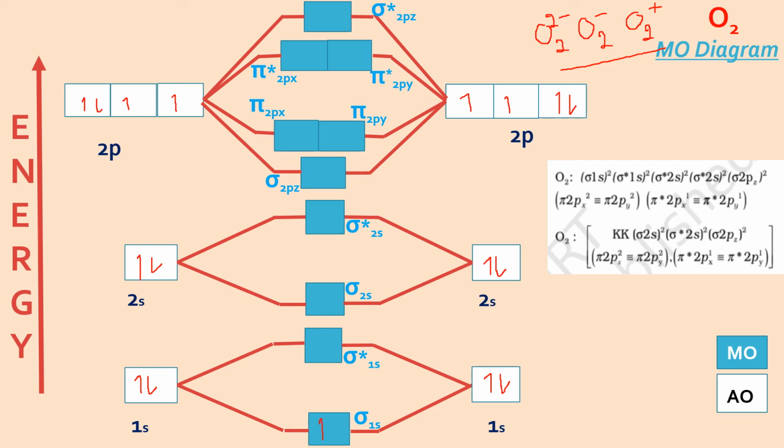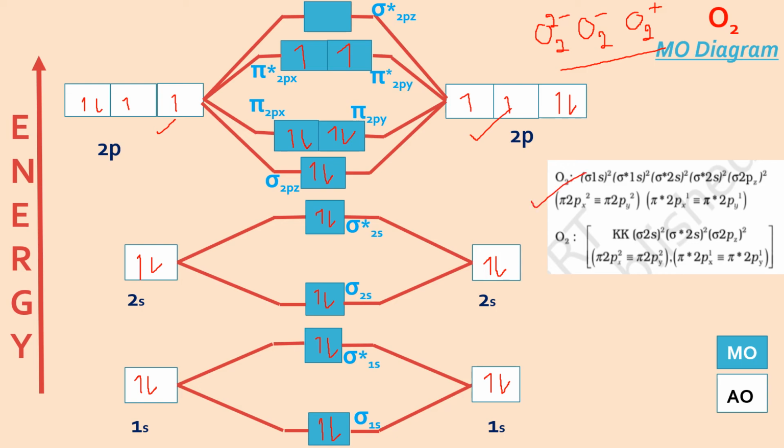So this is same as we have done so many times. Now we know how to fill. Sigma 1s2, sigma anti-bonding 1s2, sigma 2s2, sigma anti-bonding 2s2, and you have 4 here and 4 here, 8 electrons available in 2p. So 1, 2, 3, 4, 5, 6, 7 and 8. I can see two unpaired electrons, so O2 becomes paramagnetic in nature, and this is how you write down the configuration.